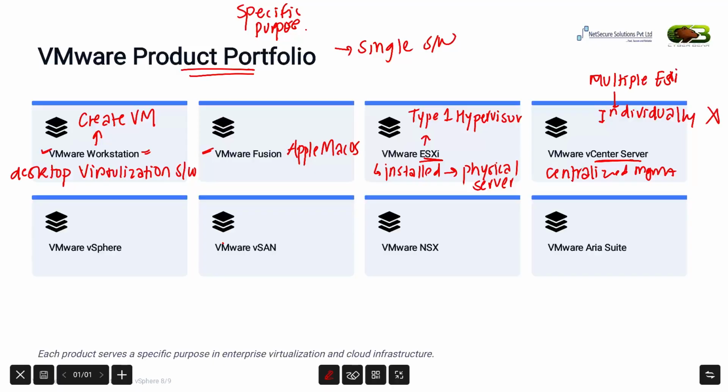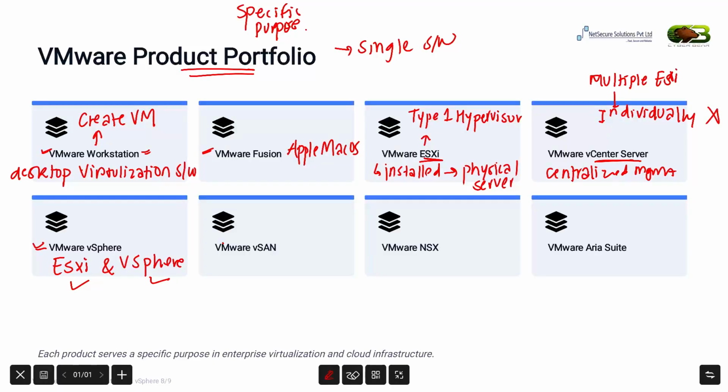So I hope you have understood VMware Workstation, VMware Fusion, VMware ESXi, and vCenter Server. Next, we have VMware vSphere. Many people get confused between ESXi and vSphere. Remember, vSphere is not a single product. It's VMware's enterprise virtualization platform that combines products like ESXi and vCenter Server to provide a complete virtualization solution.